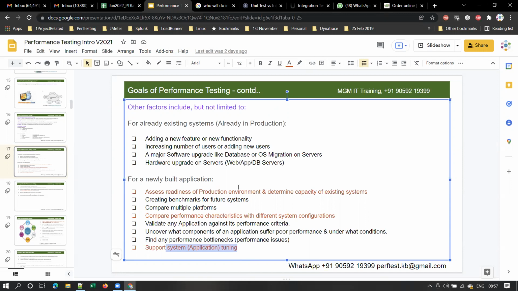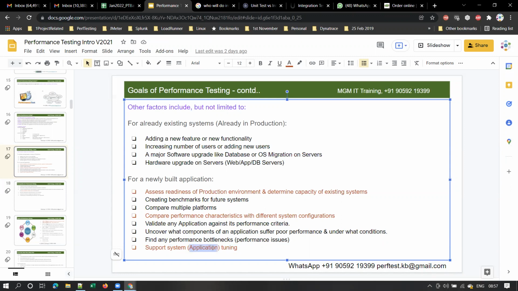Suppose we did performance testing for some 10,000 users for an application, and we found some performance issues, performance bottlenecks, right? As a performance test engineer, we will give some recommendations to the client, saying that these are the performance issues identified, and to fix these issues, you have to make these changes.